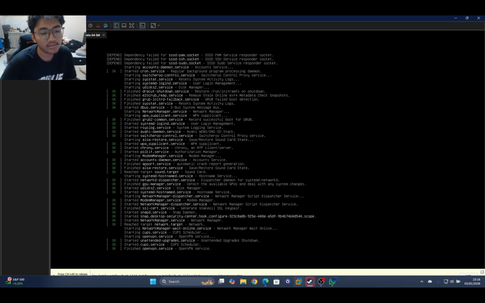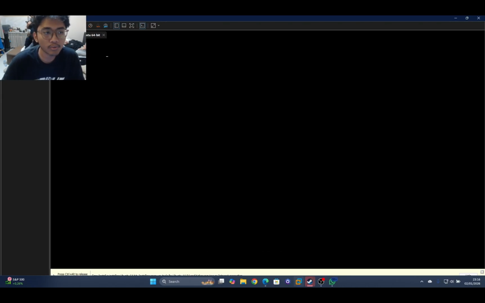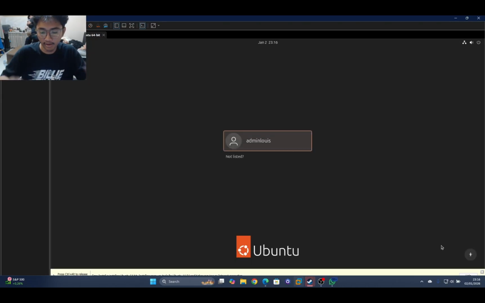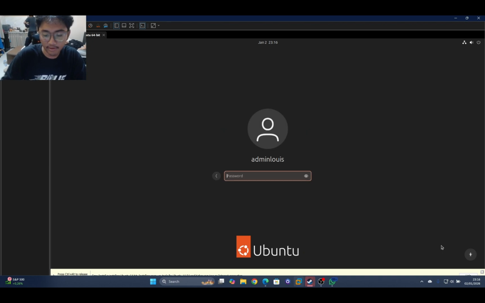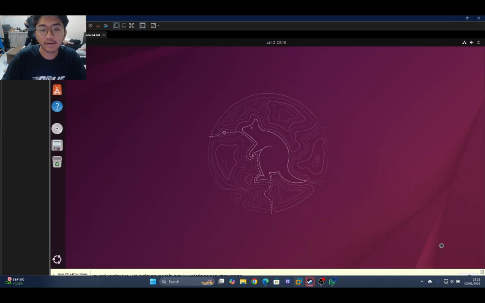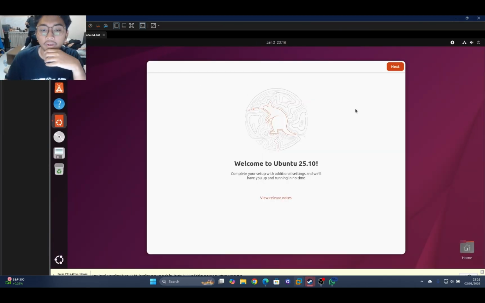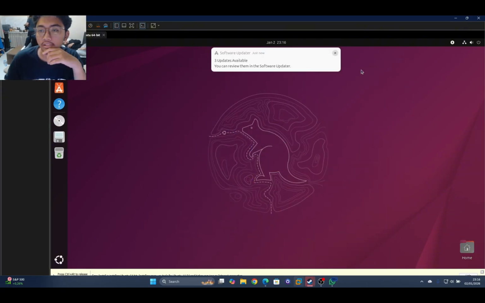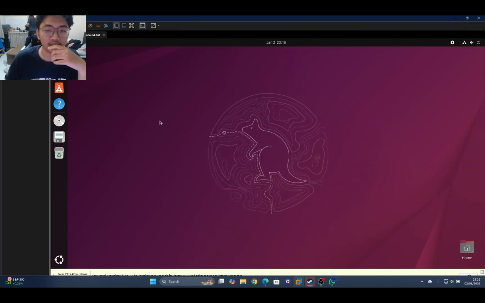Oh, this was a satisfying process. Let's go. Okay, it's a release. And for the password, last is the spacebar. All right, okay. Welcome to Ubuntu. And yeah, this is the introduction.